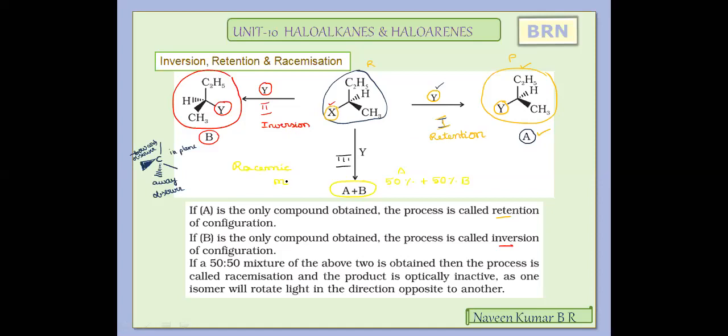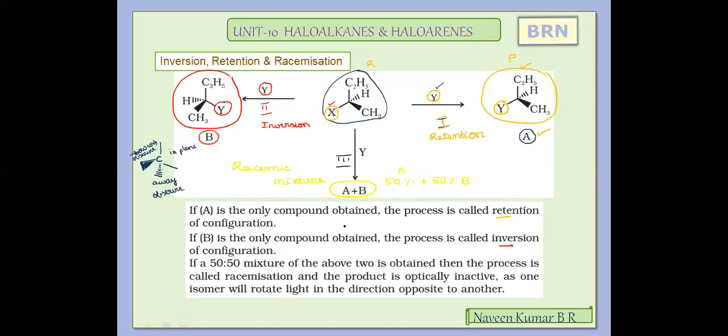It is called a racemic mixture, which is an equimolar mixture of both the retention and inversion configuration of the compounds, or in terms of dextro and levo, an equimolar mixture of dextro and levo compound is called a racemic mixture.